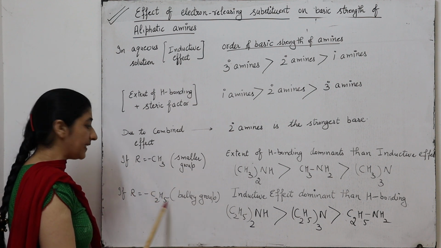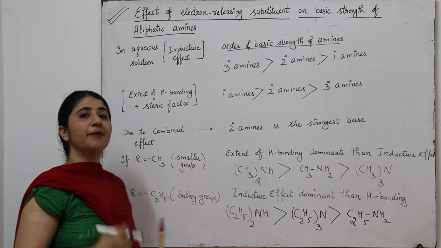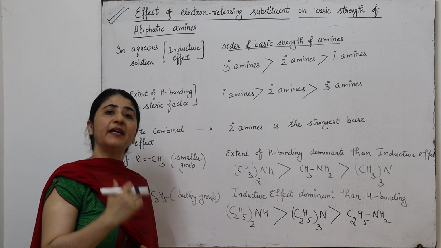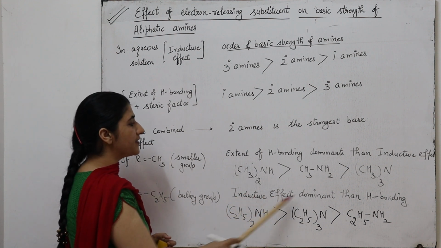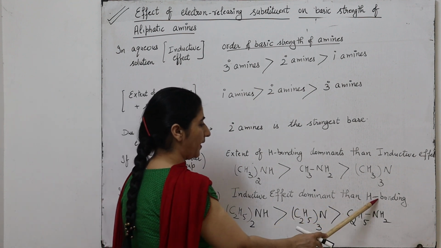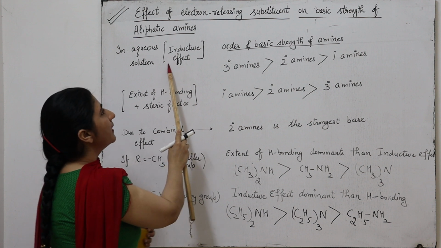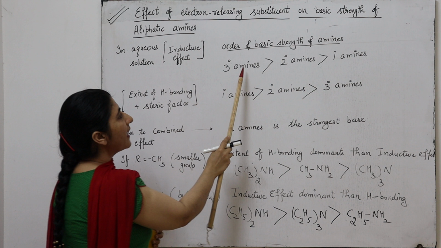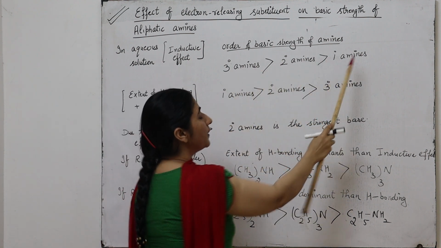But if R is an ethyl group, which is a bulky group, it provides more steric repulsion to the hydrogen bonding. That makes the ammonium cation less stable. So in this case the inductive factor is dominant over the hydrogen bonding. If the inductive factor is dominant, then tertiary amines are stronger bases than primary amines.